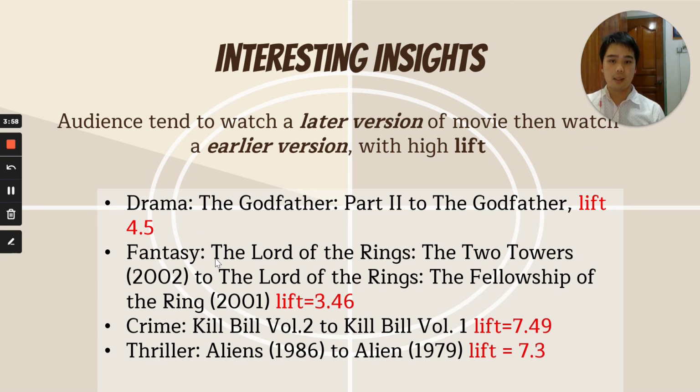For fantasy subset, audience who watched The Lord of the Rings in 2002 is likely to watch again the earlier version. For crime subset, audience who watch Kill Bill Volume 2 is likely to watch the earlier version of it. For thriller subset as well, audience who watch Aliens in 1986 is likely to watch the earlier version as well.